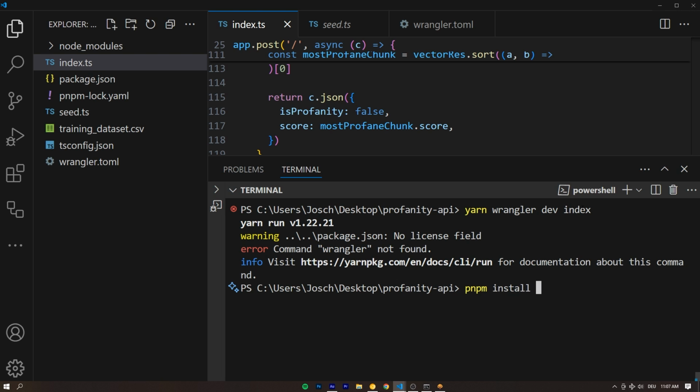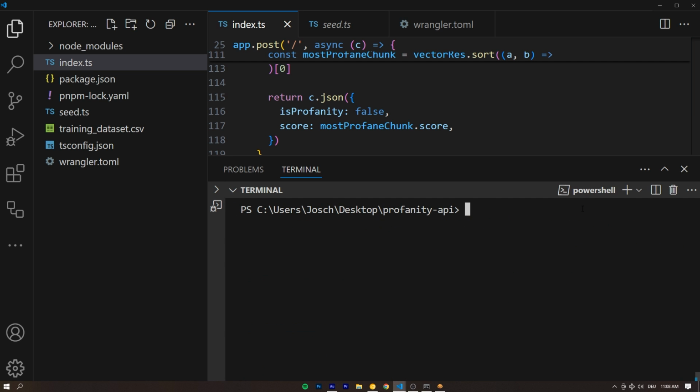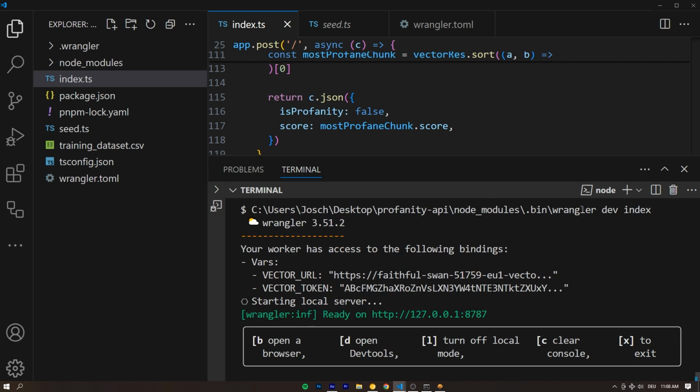So let's say npm install wrangler -D, because we just need this as a development dependency and not actually in production. Okay, let's let that load. Let's clear the console and let's try that again by running yarn wrangler dev index, so the path to our file. Beautiful. Your worker has access to the following bindings. Perfect. And it's ready on HTTP 127.0.0.1:8787.